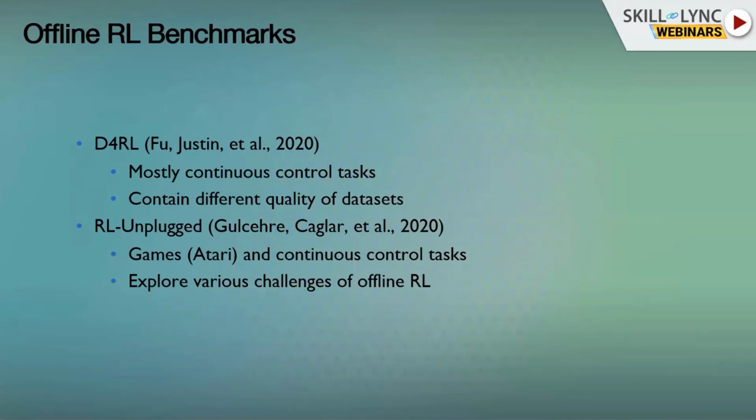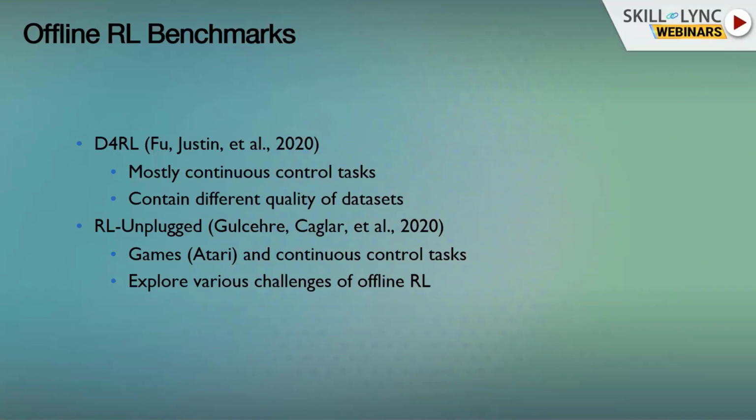Okay, so that's a little taste of offline RL and what algorithms and methods we can use. As for the benchmarks that are currently available, there are two. D4RL, mostly for continuous control tasks. They have different quality data sets there. What's nice about these data sets is you actually get both the data set that was generated and also a simulator of the problem, so you can test your algorithm to see how good it would be in this real environment, right?